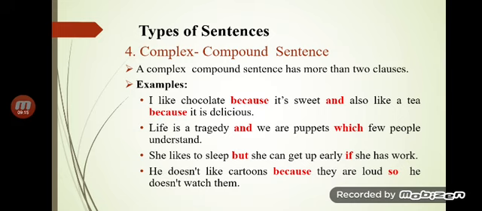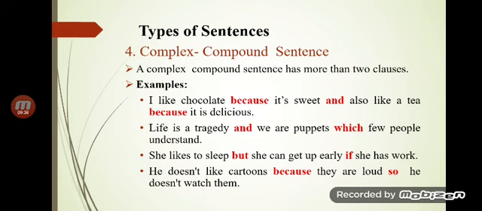These two clauses, she likes to sleep, she can get up early, are joined by the coordinate conjunction. So these two are independent clauses. If she has work, that is introduced by the if clause, that is a dependent clause, subordinate clause, and it is introduced by the subordinate conjunction.